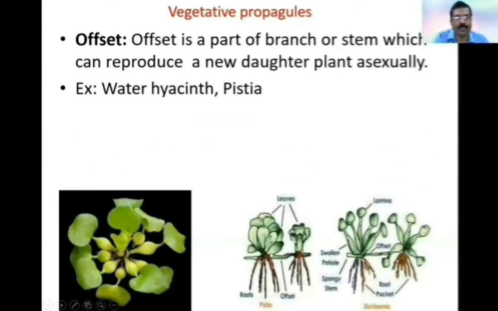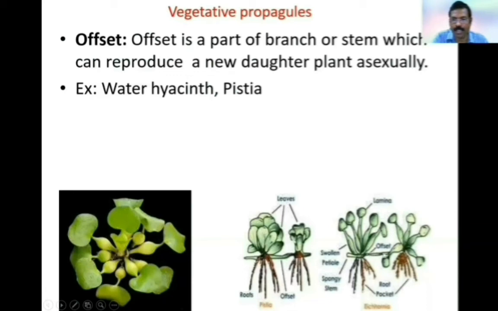Offset. Offset is a part of a branch or stem which can reproduce a new daughter plant asexually. Examples: water hyacinth and pistia. Here this is the diagram of the plant pistia. Here this is the area where the leaves emerge from the upper side and the roots emerge from the lower side, and it is producing a small branch.